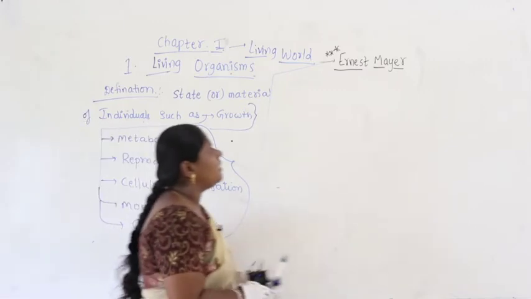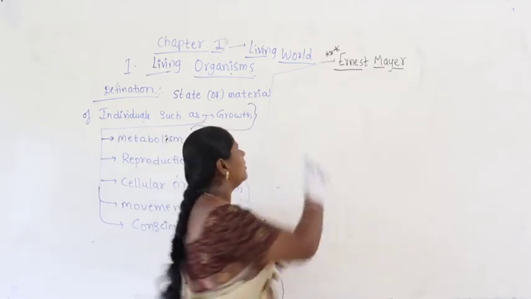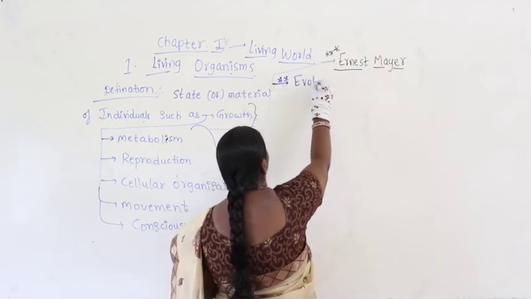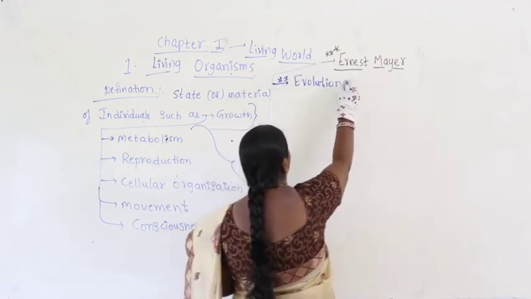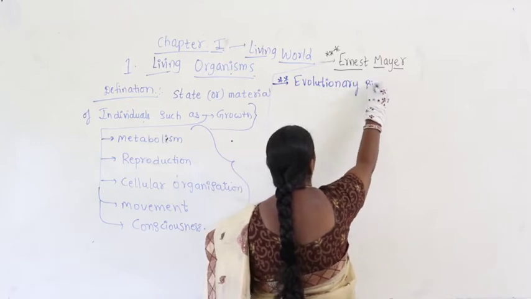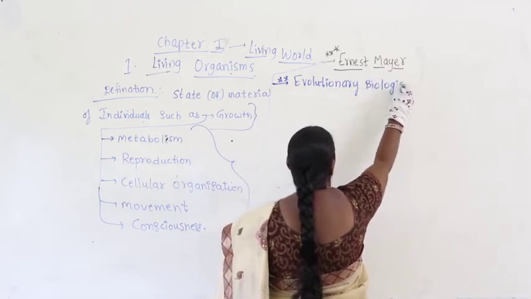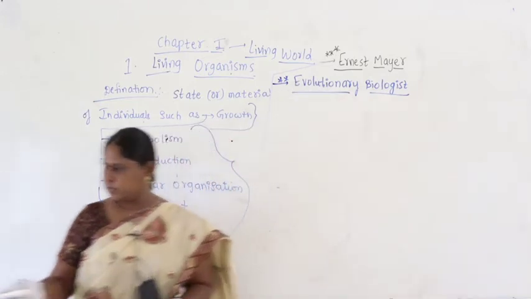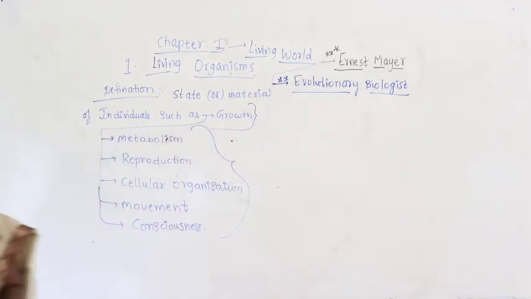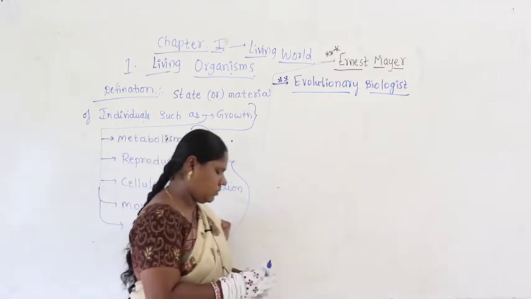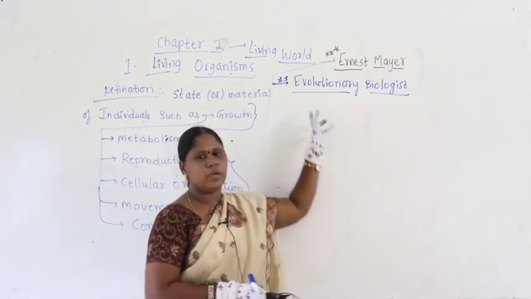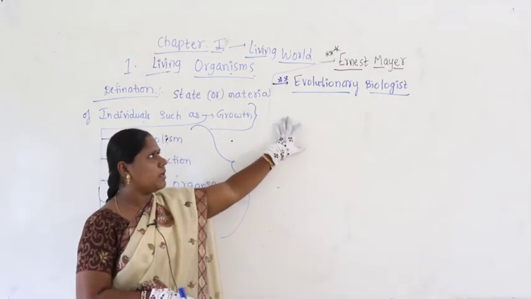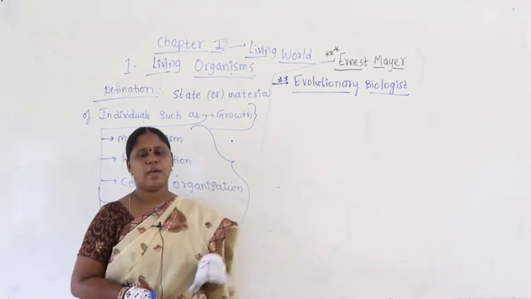Now, Ernest Mayr is referred to as an evolutionary biologist. I told you, he is the one who observed evolution.